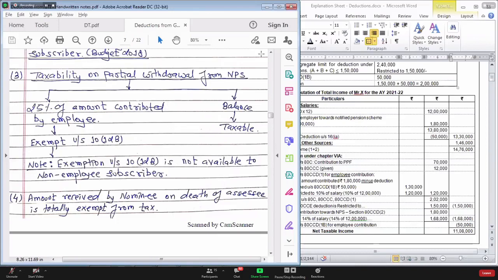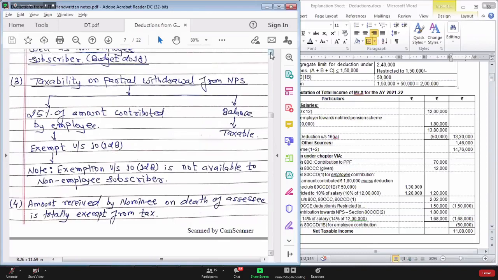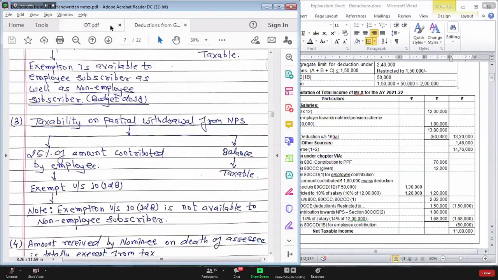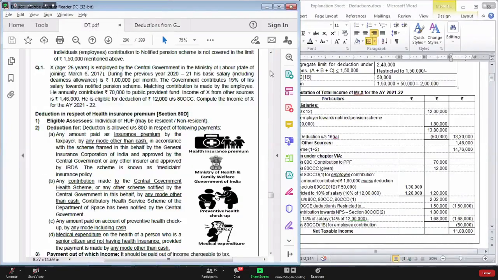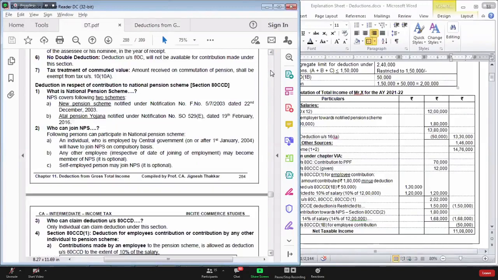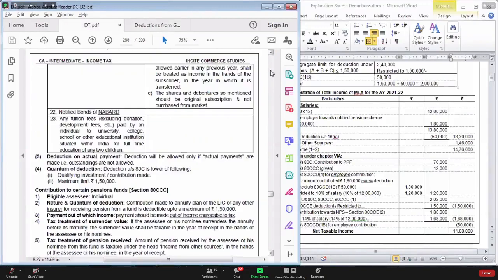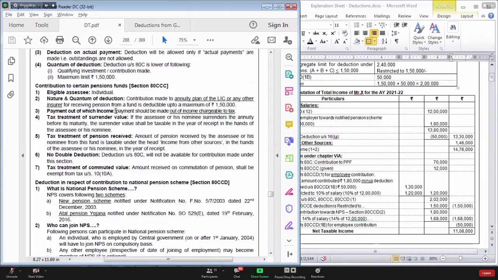You wanted 80 CCC. Okay. Point number 3 says that payment should be made out of income chargeable to tax.